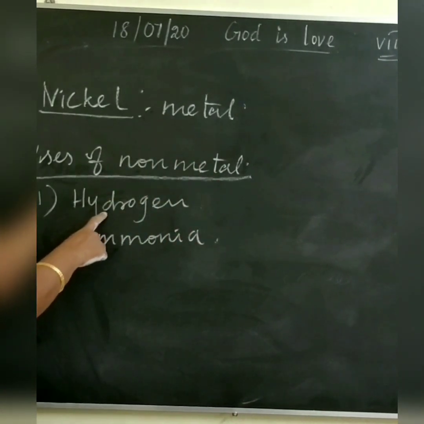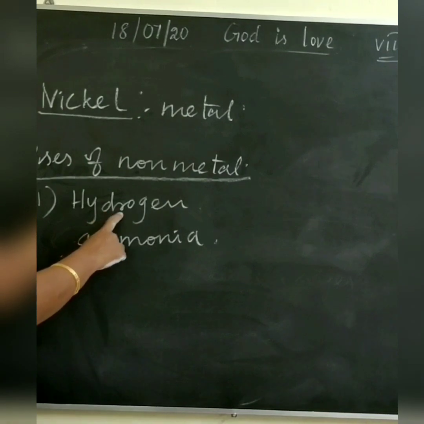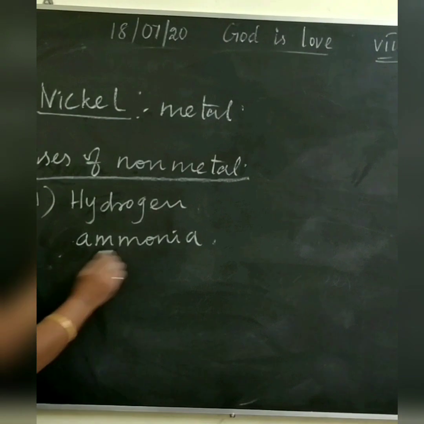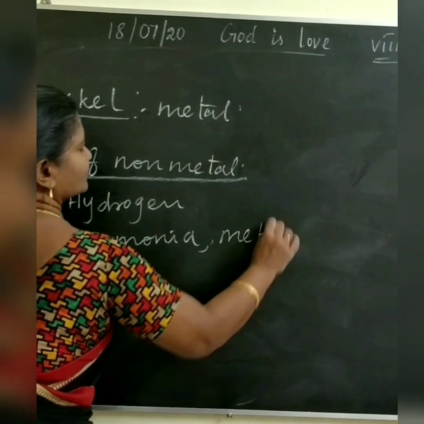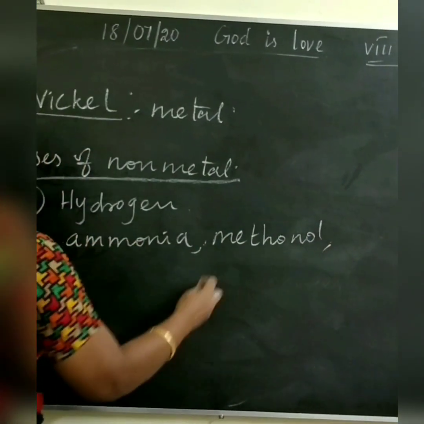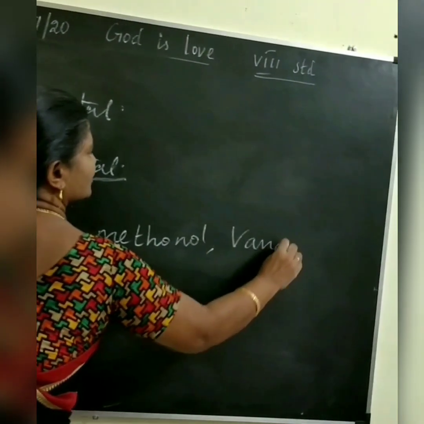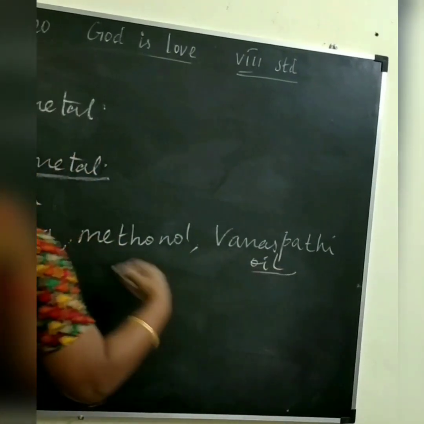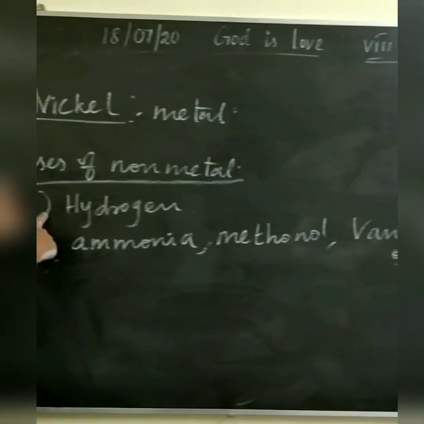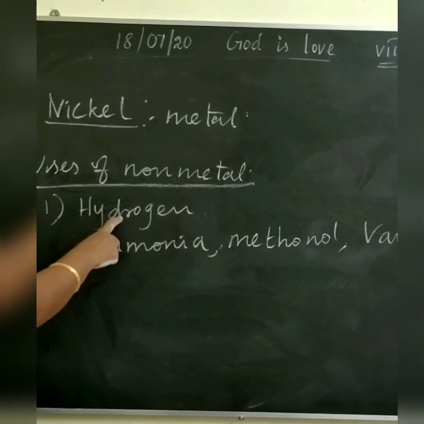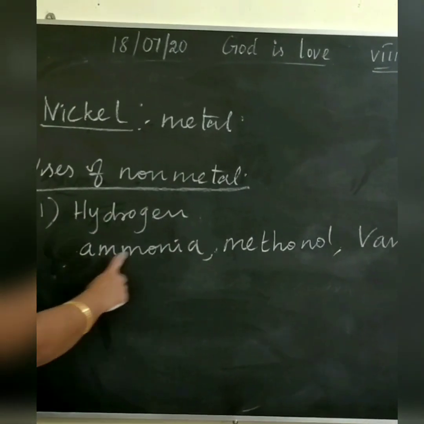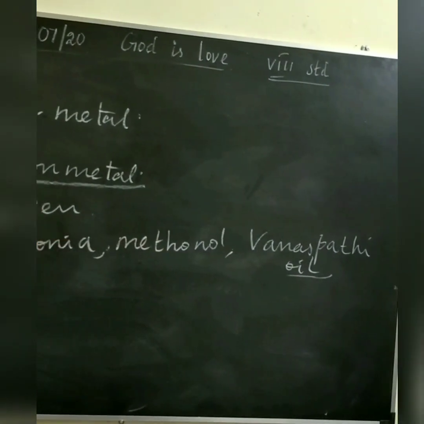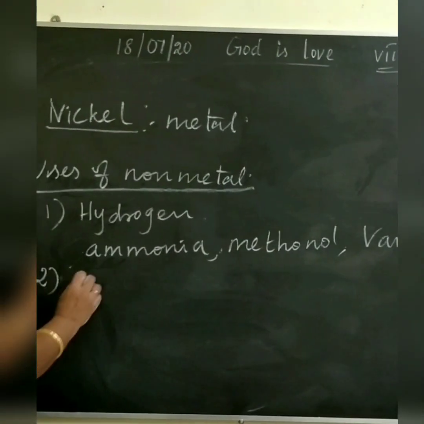Listen children, hydrogen is used in the manufacture of ammonia, industrial chemicals such as methanol and vanaspati, that is, vanaspati is a cooking oil. Next one, oxygen.